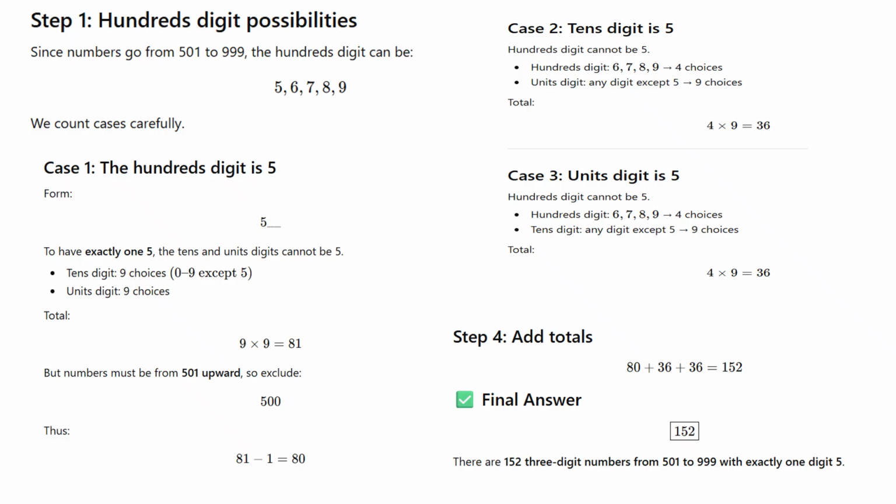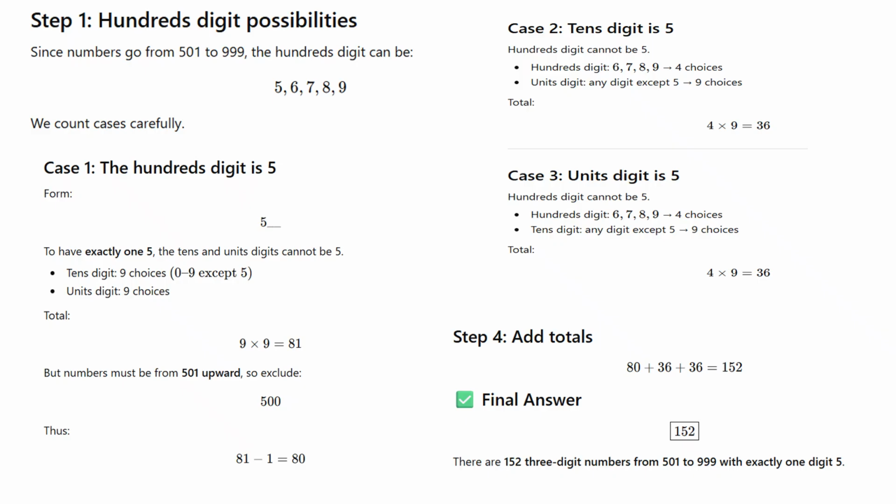But numbers must be from 501 upwards. So we must exclude 500. So therefore, we must take 1 away. So therefore, in case 1, only 80. In case 2, the tens digit is 5. The hundreds digit cannot be 5. The hundreds digit is 6, 7, 8, 9, 4 choices in other words. Unit digit, any digit except 5. So there should be 9 choices. So therefore 4 times 9 is 36.